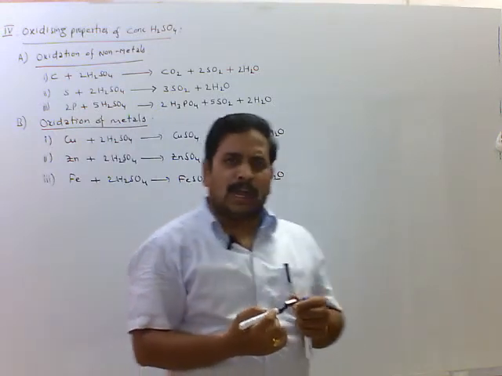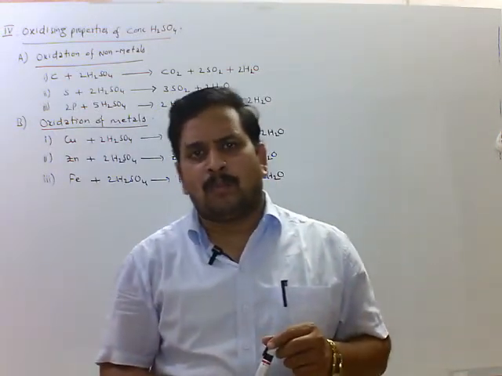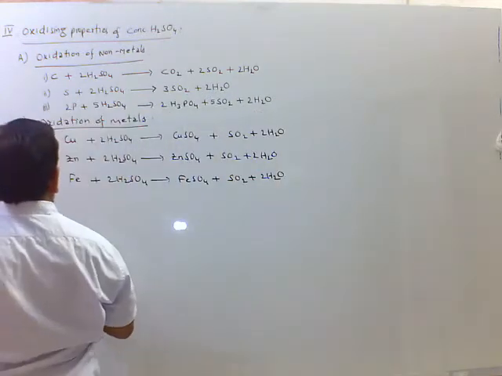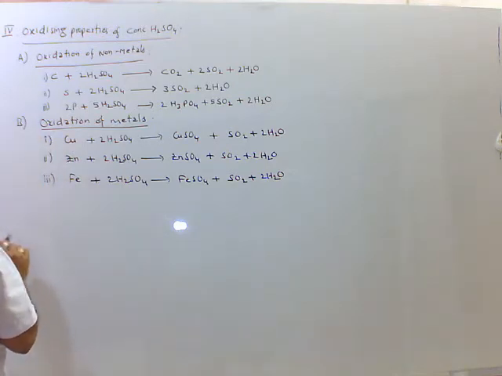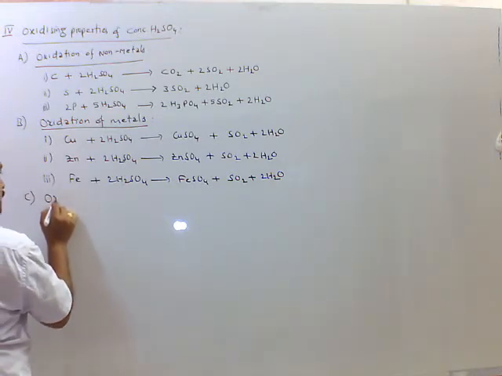And concentrated sulfuric acid oxidizes some compounds also, that is hydrogen iodide. See, oxidation of compounds.